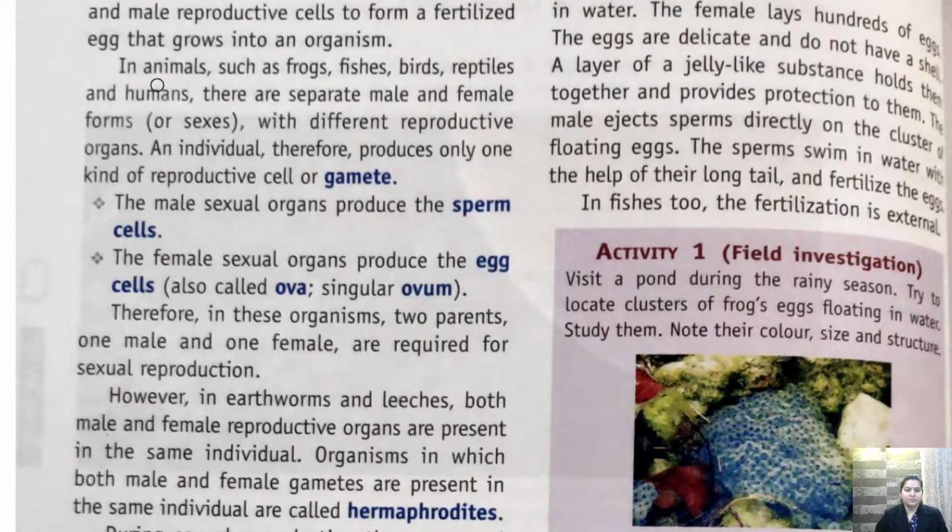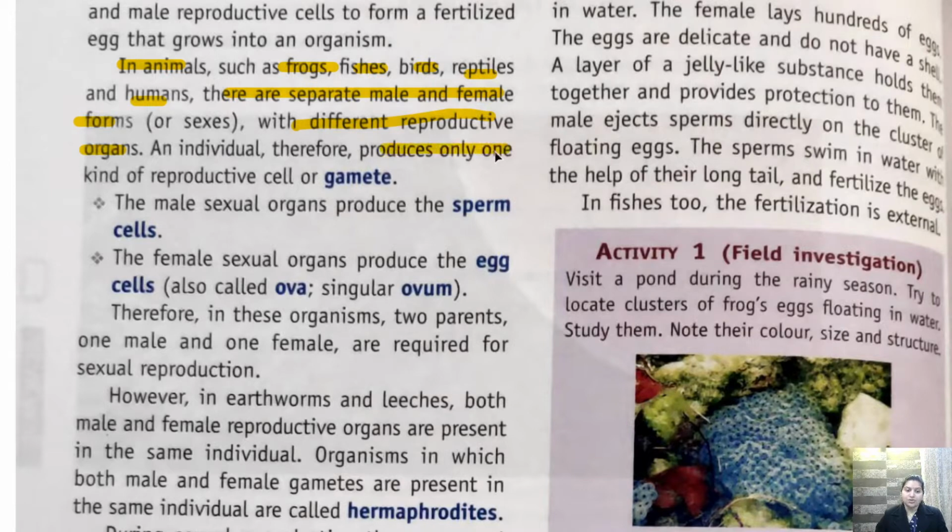Children, you know that in animals such as frogs, fishes, birds, reptiles and humans, there are separate male and female forms with different reproductive organs involved.